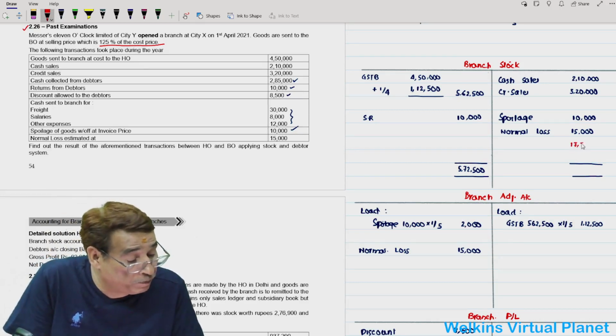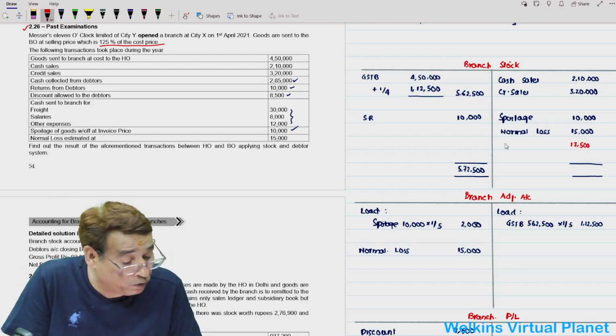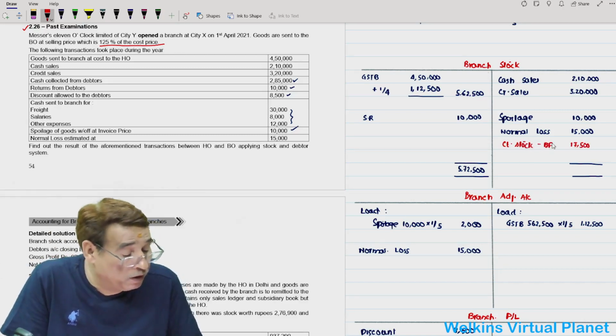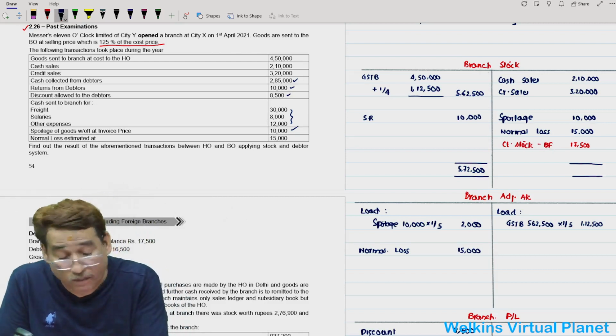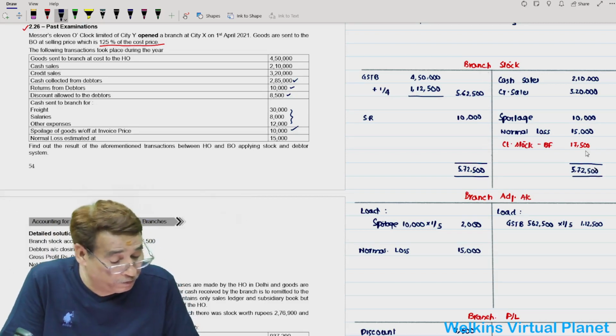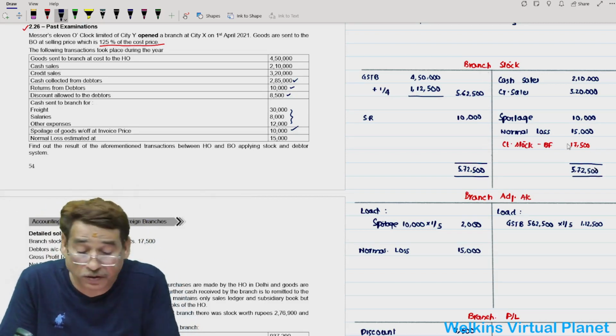Obviously, we will have to treat it as closing stock because it is not given and the first preference is given to closing stock. Correct? Total is 5,72,500. 17,500 is your closing stock.